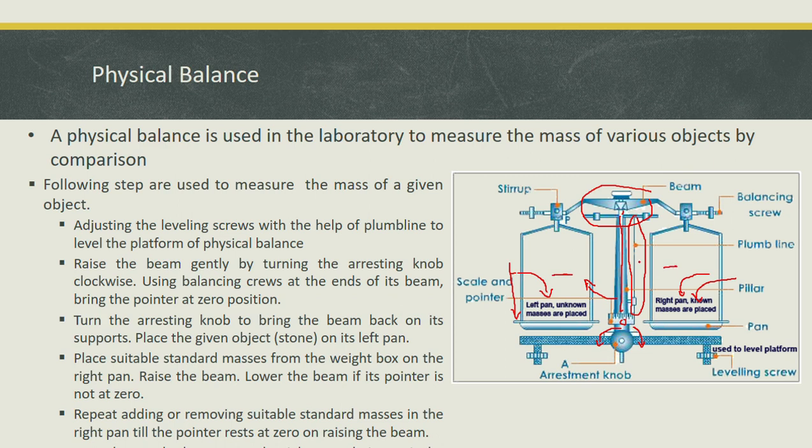Okay, now start counting the mass you place on the right pen, which gives you the mass of the object on the left pen. So this is how we can measure a mass of an unknown object by comparing it with some known masses. So this is how we can use this beam balance.